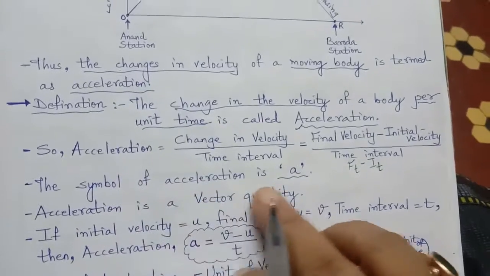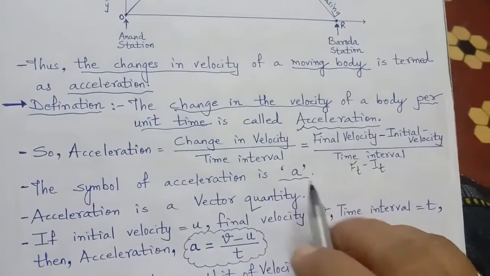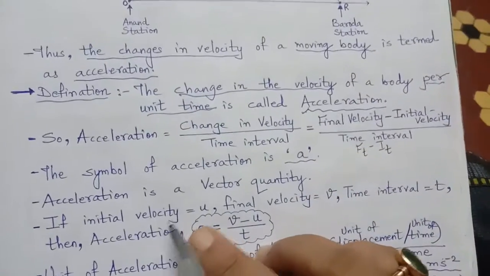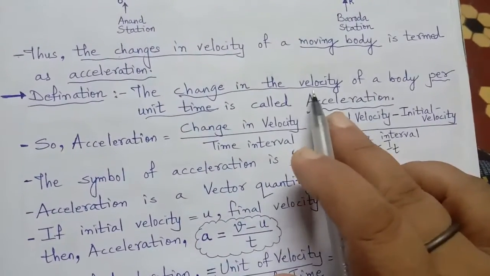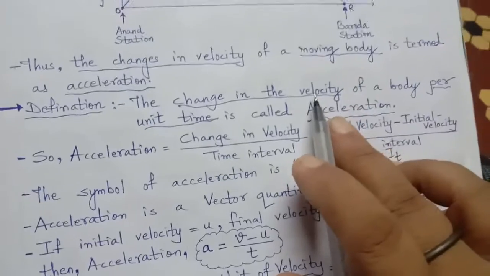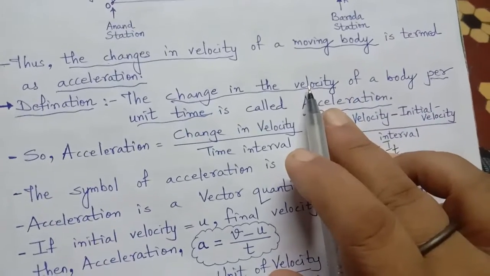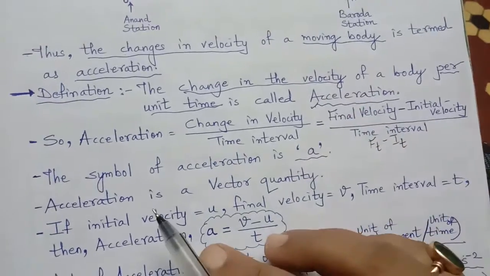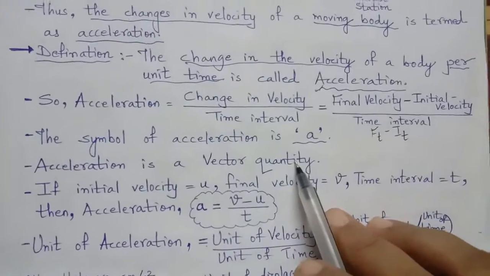and this is termed as the acceleration expression. Acceleration is denoted by the small letter a. Acceleration depends on the change in velocity. Velocity requires both magnitude and direction. It's a vector quantity, so acceleration is also a vector quantity.